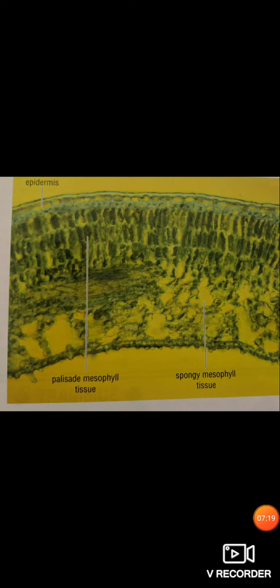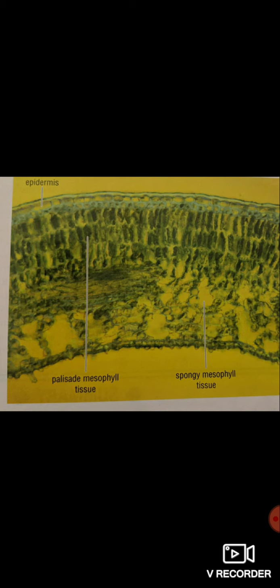The cells which form the outer covering of a plant are broad and flat, and joining together they form a tissue called epidermis. You can see in the diagram the outer cells, broad, flat and joined together to form a tissue called epidermis. You can see the epidermis, the topmost layer, in this diagram. Just below the epidermis you can see the palisade mesophyll cells, and just below the palisade mesophyll tissue you can see the spongy mesophyll tissue.